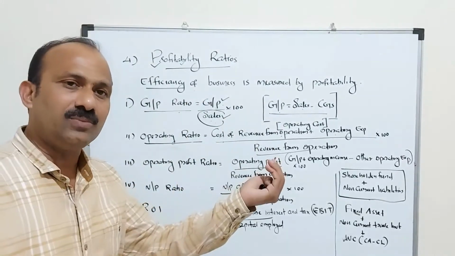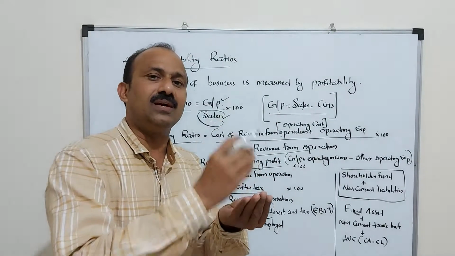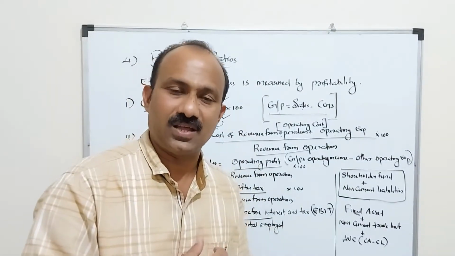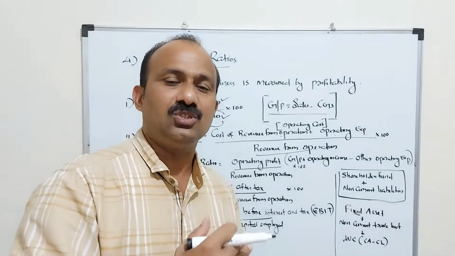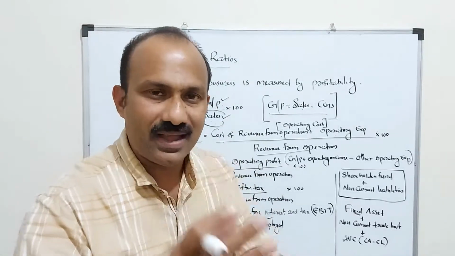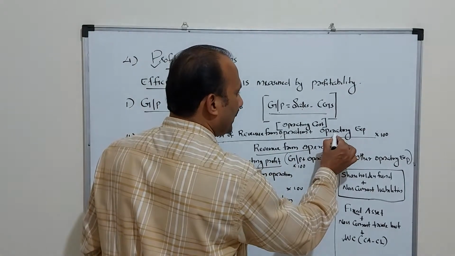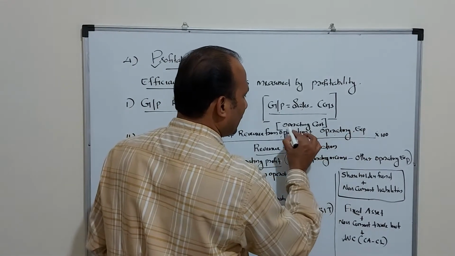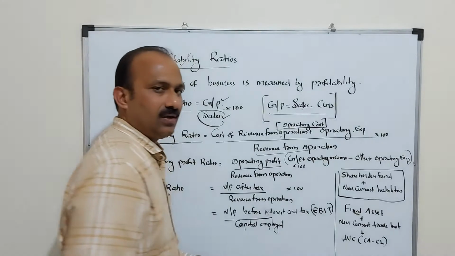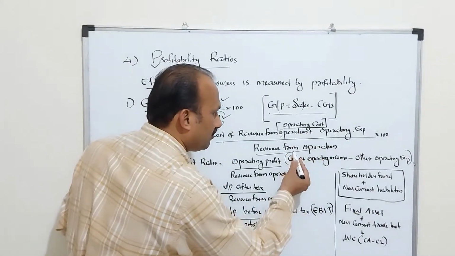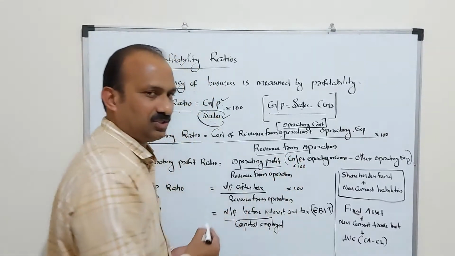But operating cost means what? The trading cost will be the cost of goods sold. In the profit and loss account, other operating expenses are also there. Both these expenditures should be added. Then you will get the total cost of revenue from operations plus operating expenses, which we can call operating cost. That is why the formula is operating cost divided by revenue from operations.